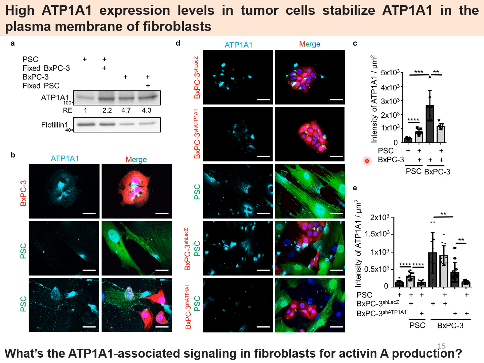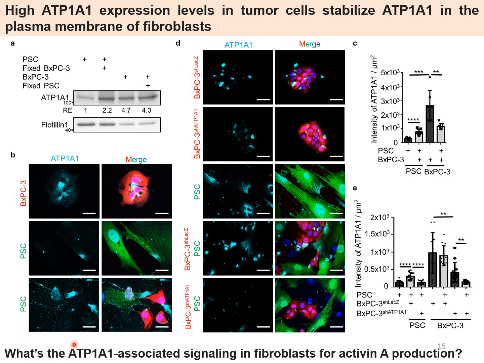Interestingly, the increase of membrane-localized ATP1A1 in fibroblasts depends on high ATP1A1 expression in tumor cells, since knockdown of ATP1A1 in tumor cells abolishes the ATP1A1 increase in fibroblasts. Therefore, high ATP1A1 expression in tumor cells can stabilize ATP1A1 in the plasma membrane of fibroblasts.